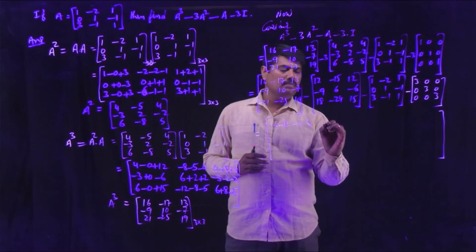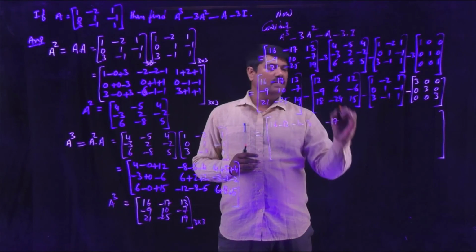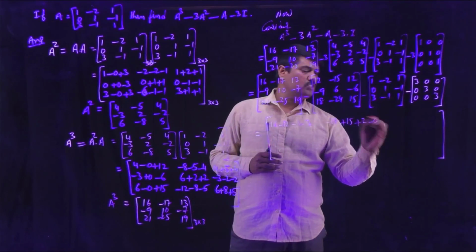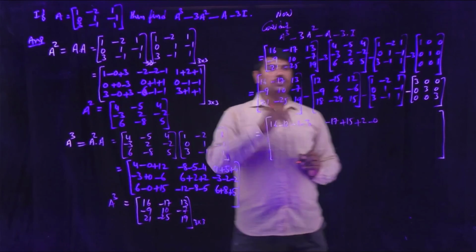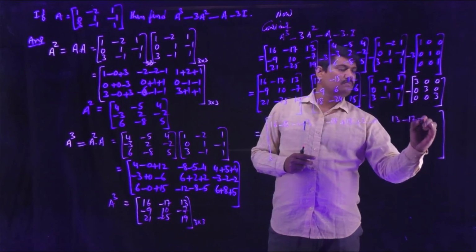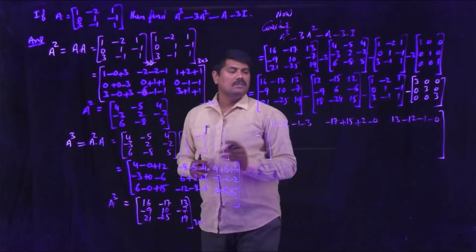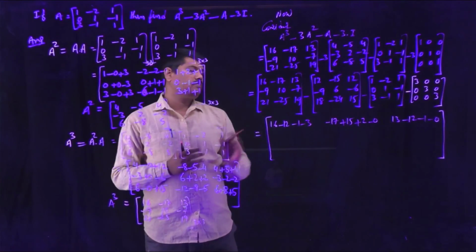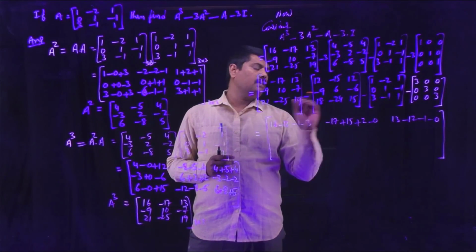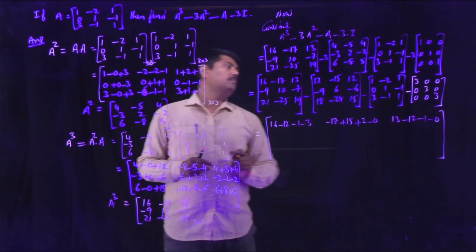Second elements: minus 17, minus of minus 15 plus 15, minus of minus 2 plus 2, minus 0. Next, first row third elements: 13, minus 12, minus 1, minus 0.